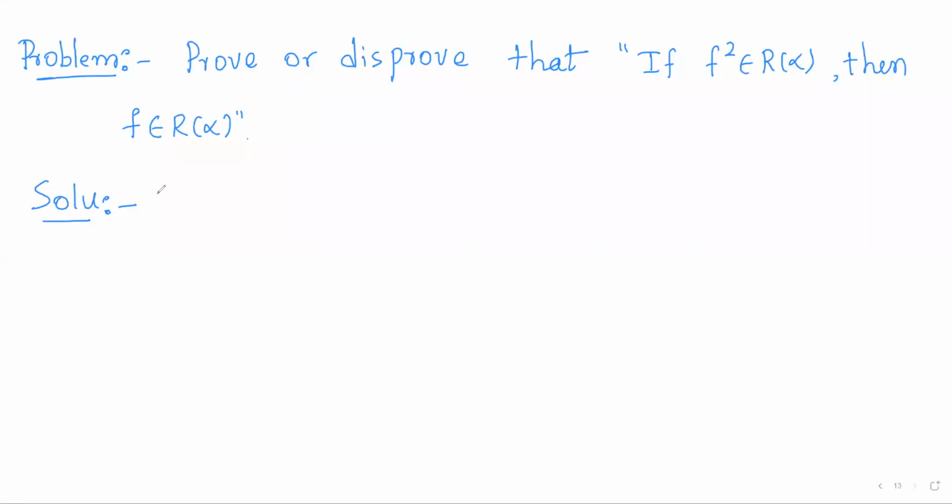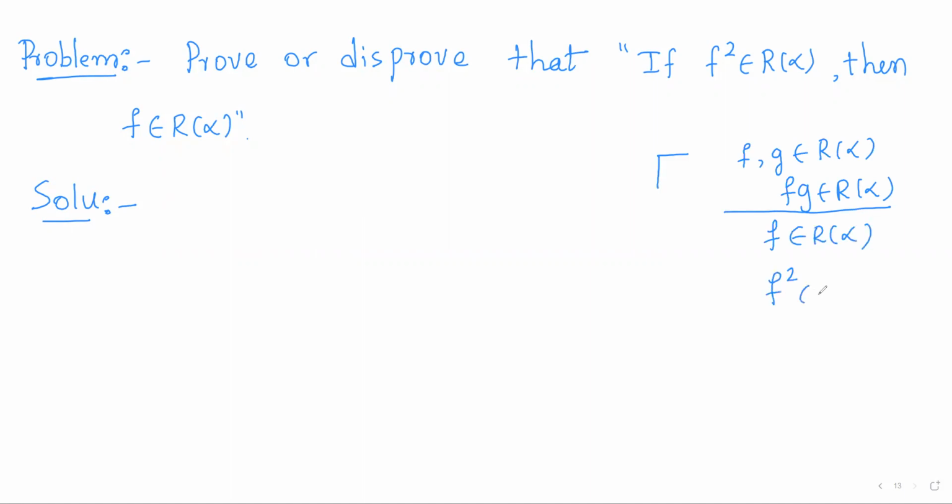And now a small observation. So in the previous theorem, to prove if f and g are Riemann-Stieltjes integrable functions, their product is also a Riemann-Stieltjes integrable function. So in this theorem, assuming f is a Riemann-Stieltjes integrable function, we proved that its square is also a Riemann-Stieltjes integrable function. That is, f is Riemann-Stieltjes integrable implies f square is also Riemann-Stieltjes integrable.